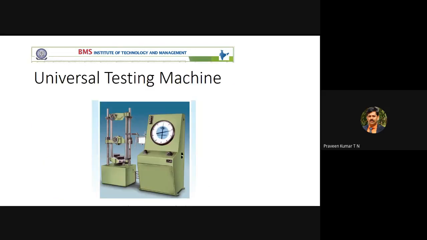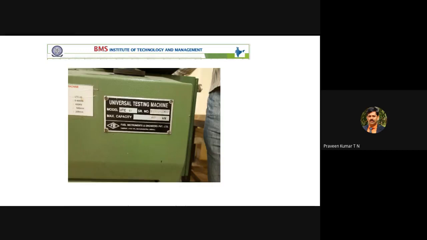This is the actual UTM test machine we have in our lab. This is the actual photograph of the universal testing machine. The model is referred to as UTE40, so that you have some feeling of being in the lab.